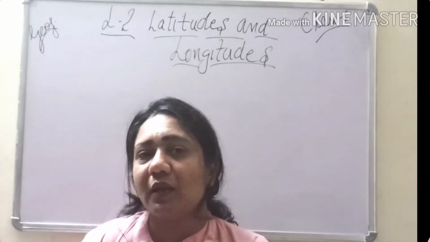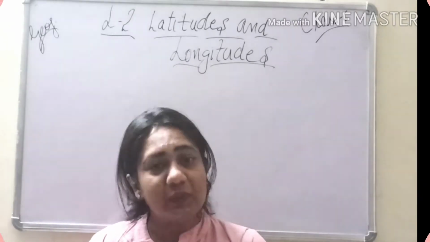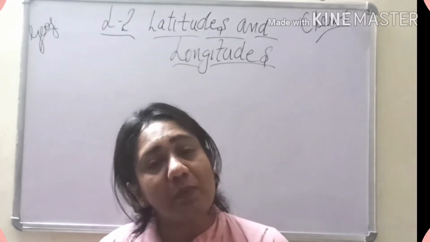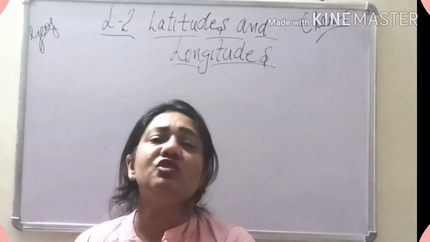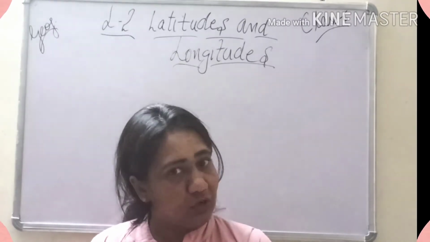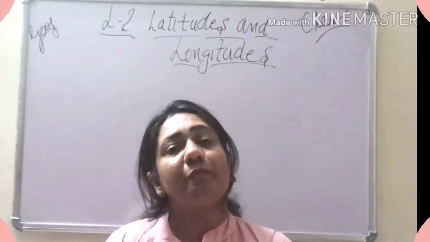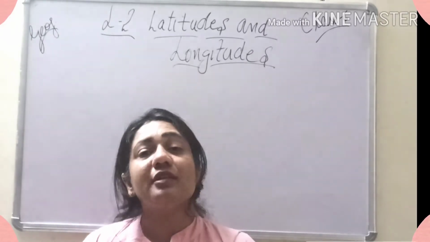So let's recall quickly what we have done. We have discussed about what is globe, that is replica of earth, a model of earth. Then we have seen the shape of the earth, which is spherical, known as geoid, just like an orange. Then we have done latitudes, meaning of latitudes, meaning of longitudes we have done, how many latitudes are there, the lines of parallel, then how many lines of meridians or longitudes you can say we have done.